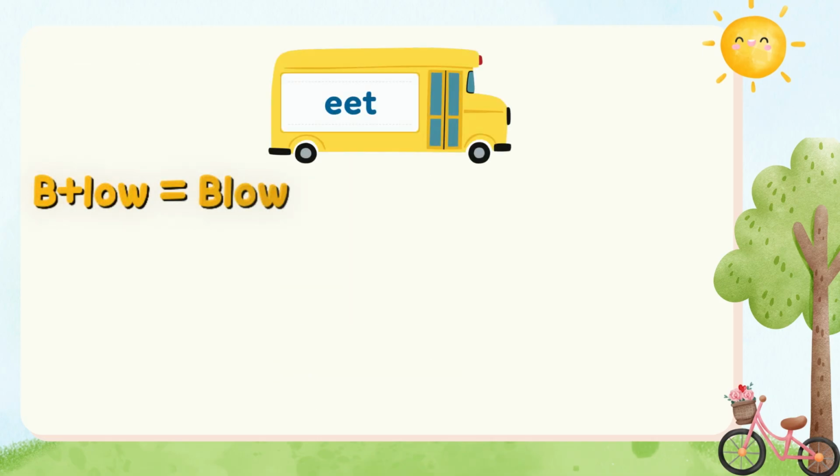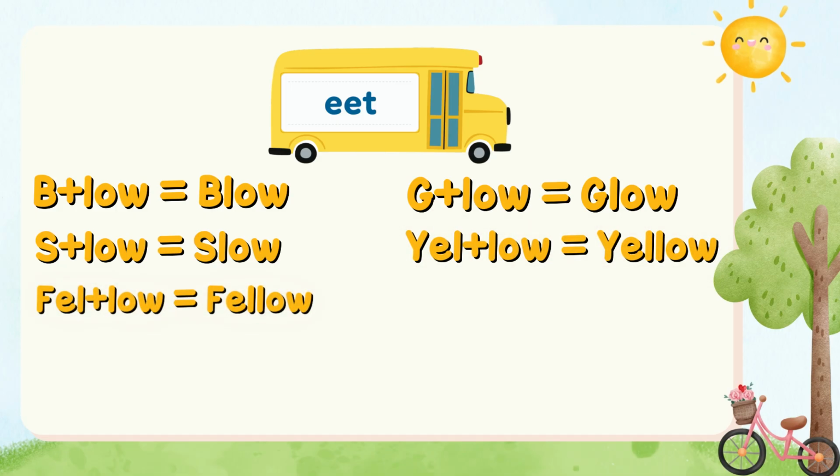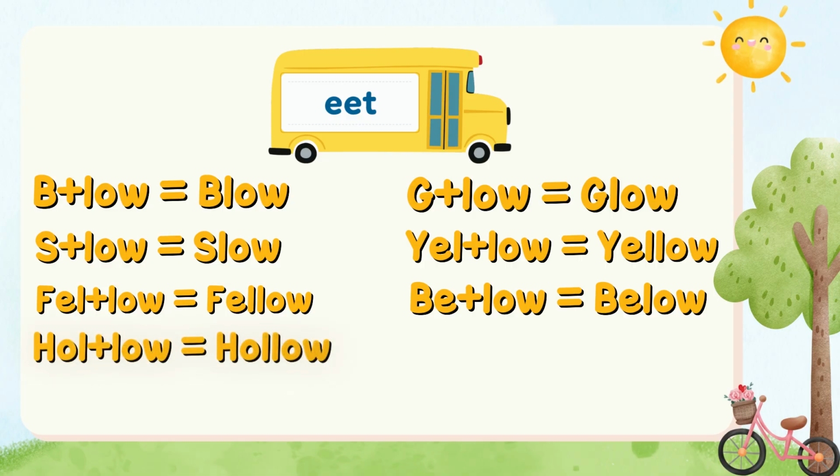B. Low. Blow. G. Low. Glow. S. Low. Slow. Yale. Low. Yellow. Fail. Low. Fellow. B. Low. Below. Hole. Low. Hollow. Foal. Low. Follow.